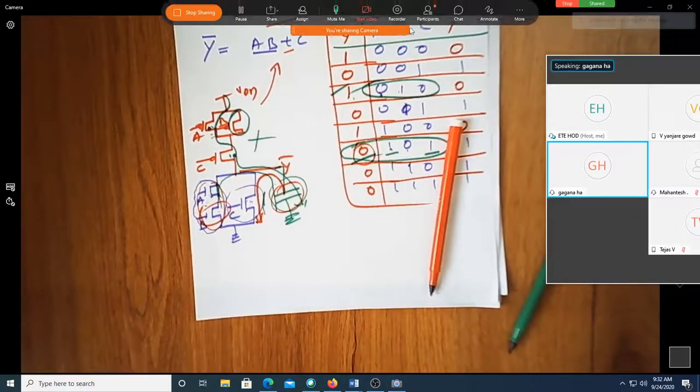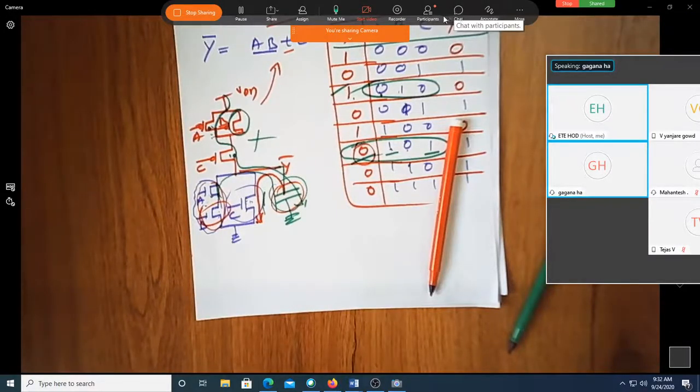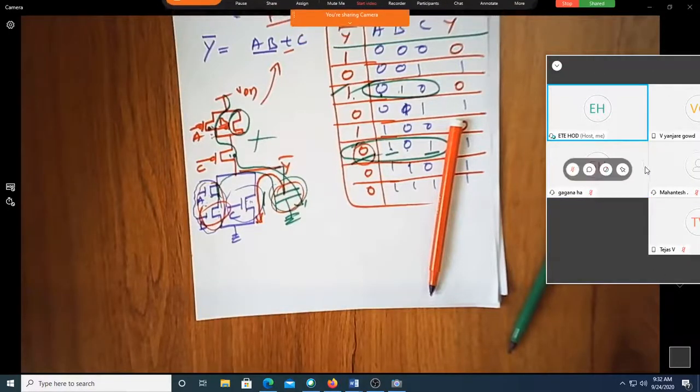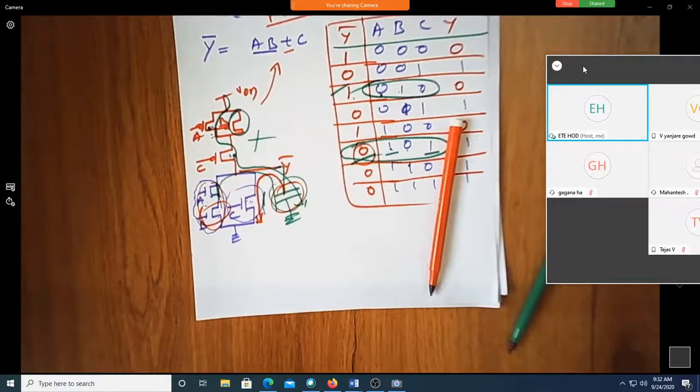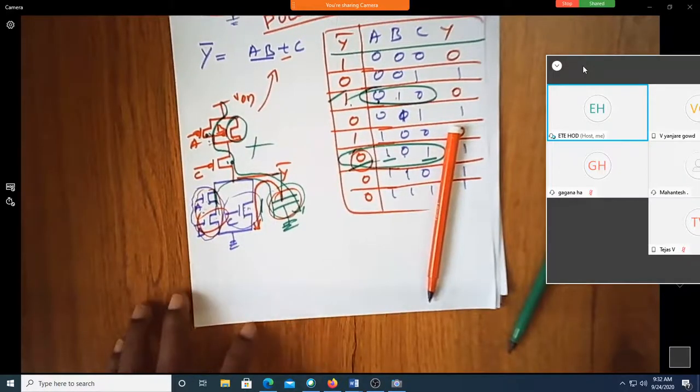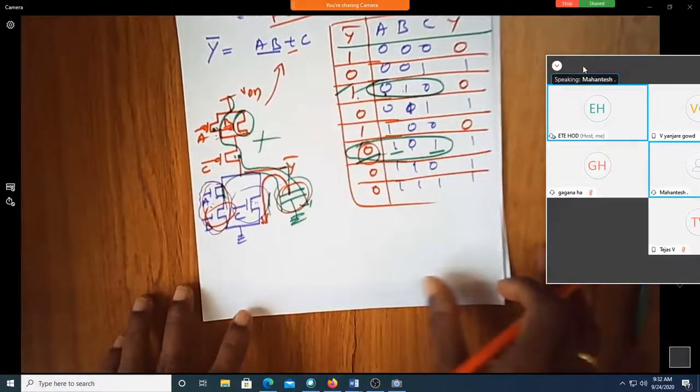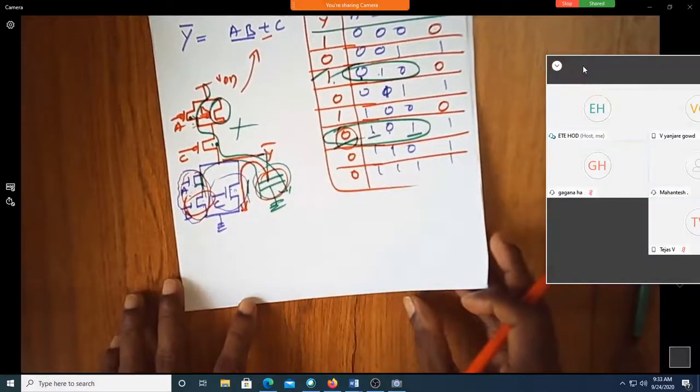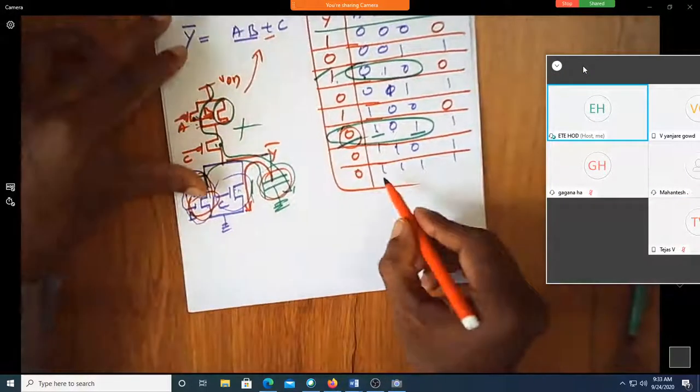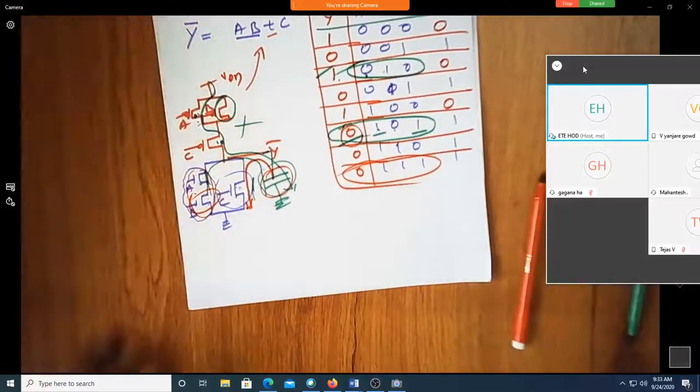Okay, I want some others to verify different combinations. I'll pick one more student. Whom shall I pick? Mantesh? Which combination do you want to pick? 111, the easiest one. Okay, fine. Tell me.